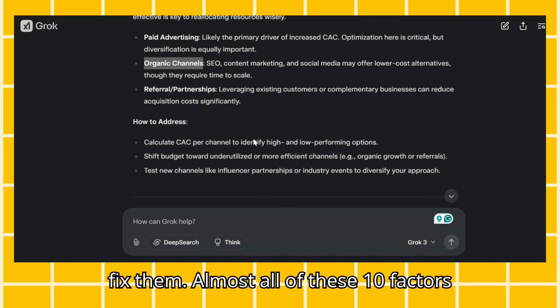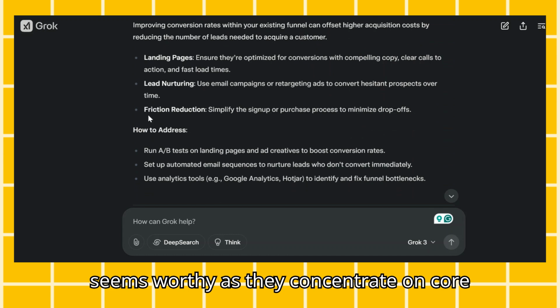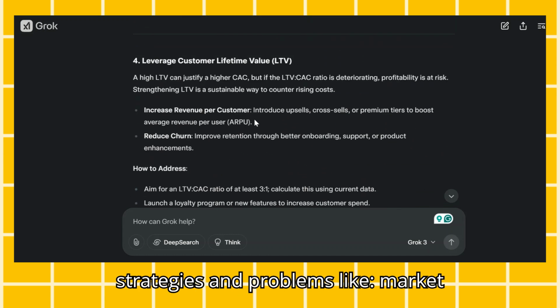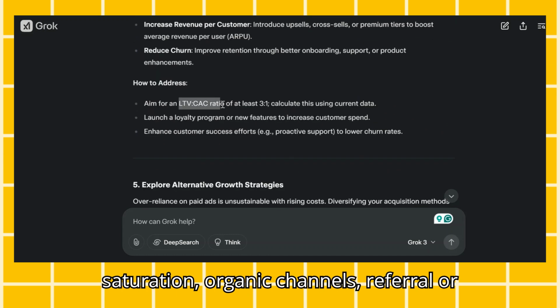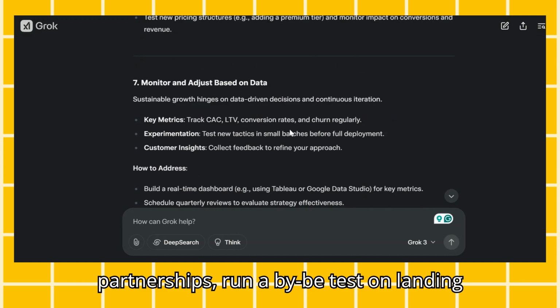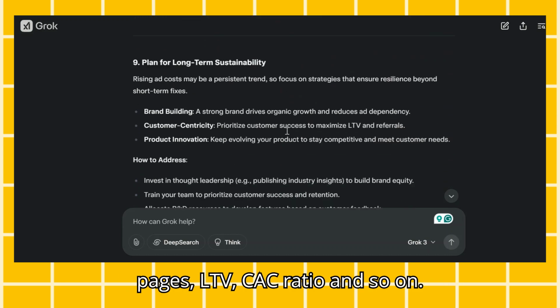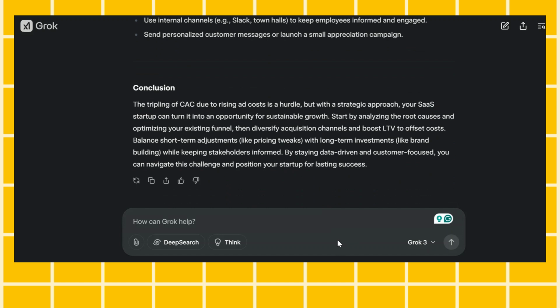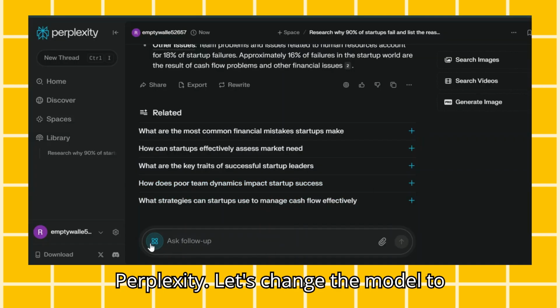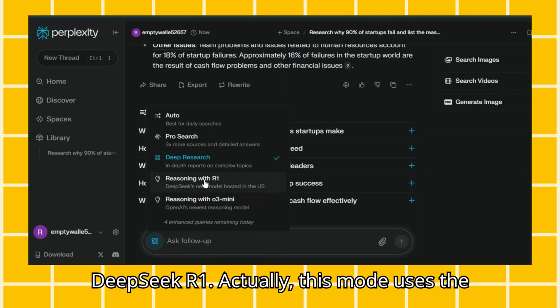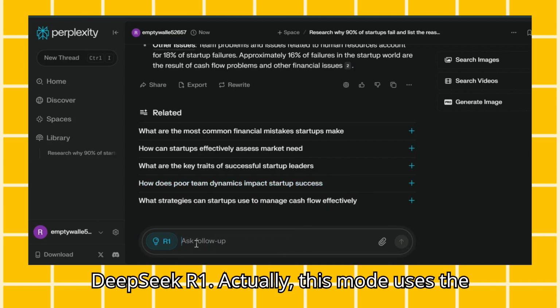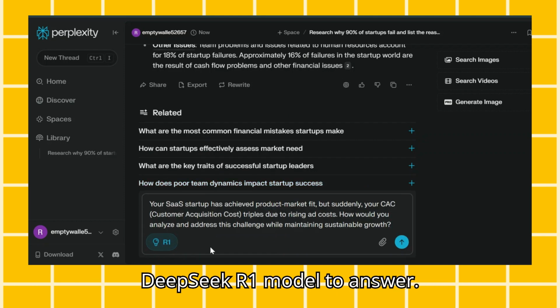Almost all of these 10 factors seem worthy as they concentrate on core strategies and problems like market saturation, organic channels, referral or partnerships, run A/B tests on landing pages, LTV, CAC ratio, and so on. I'm gonna ask the same question to Perplexity. Let's change the model to DeepSeek R1. Actually, this mode uses the DeepSeek R1 model to answer.